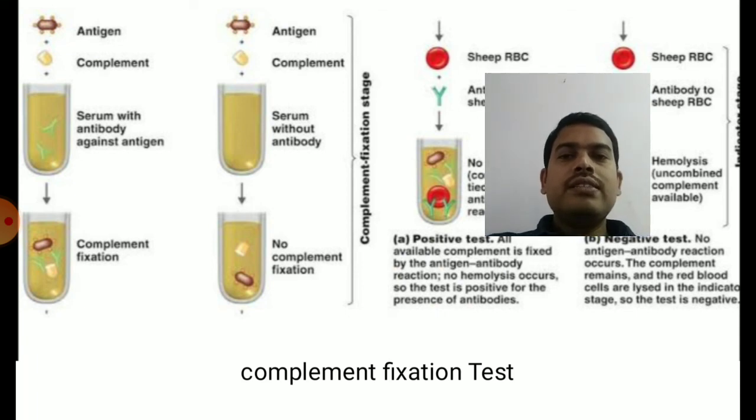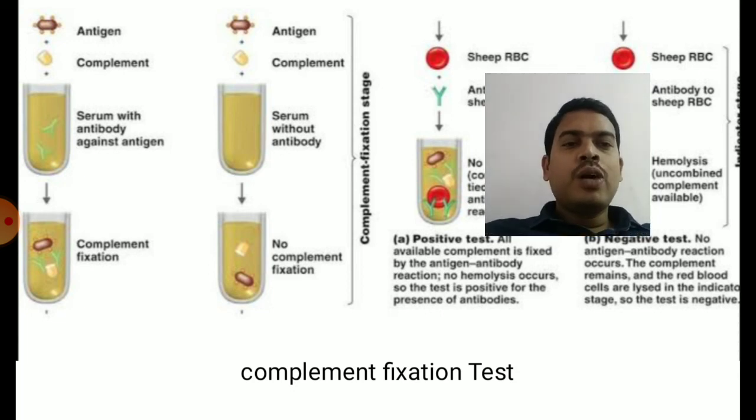there is an antigen and a complement system, and serum with antibody against the antigen. If you add all these three, the antibodies will bind to the antigen and the complement will be fixed. If there is no antibody in the serum, if you add antigen and complement, since antibodies are absent, complement fixation does not take place. So this is the principle of the complement fixation test.